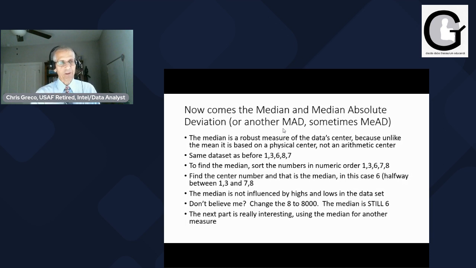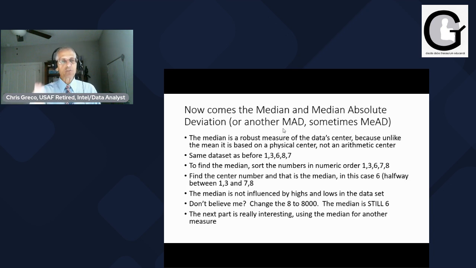So the median is a robust measure. And here's why: you're measuring the physical center of the data, not the arithmetic center of the data, numerical, whatever I call it, but both of them are numerical. But basically what you have is the physical center of that data. So same data set as before, 1, 3, 6, 8, 7, but what we're going to do is sort these numbers in numerical order: 1, 3, 6, 7, 8.